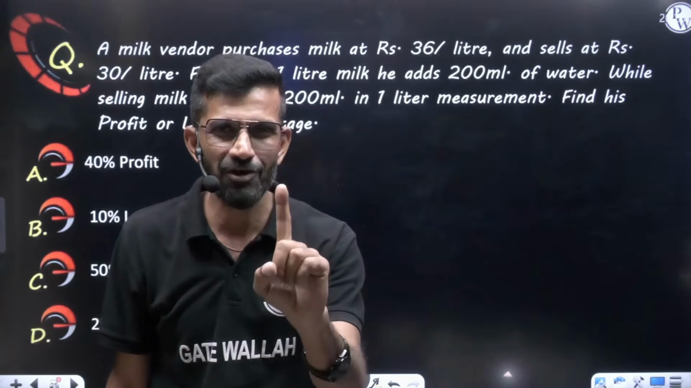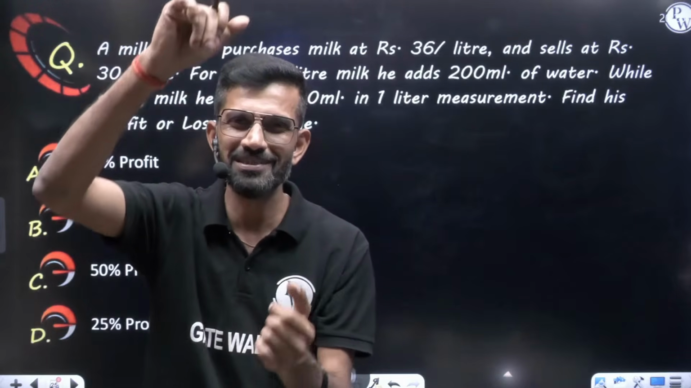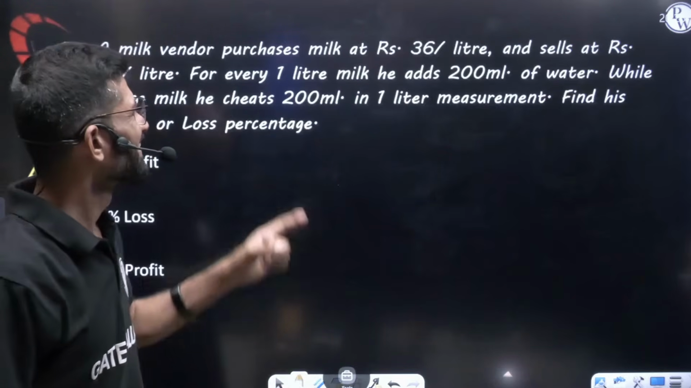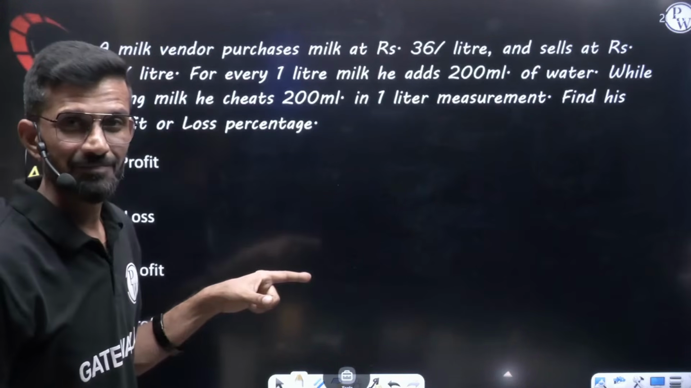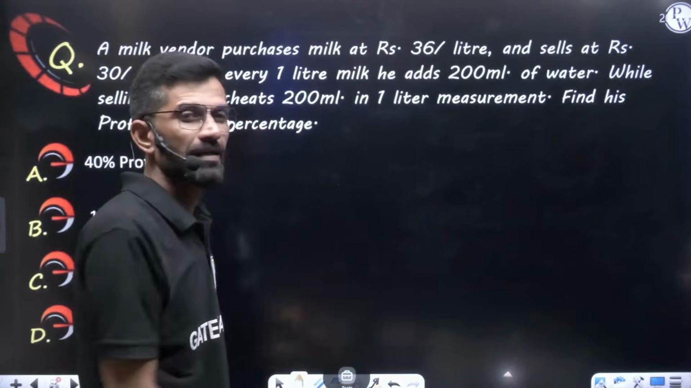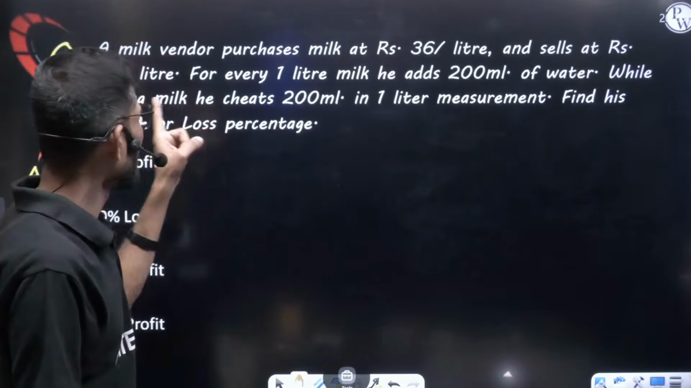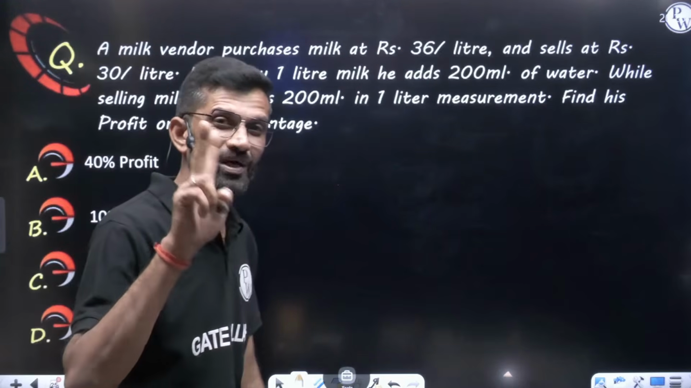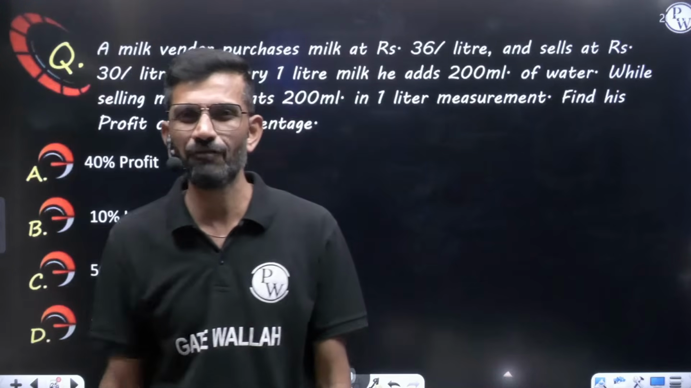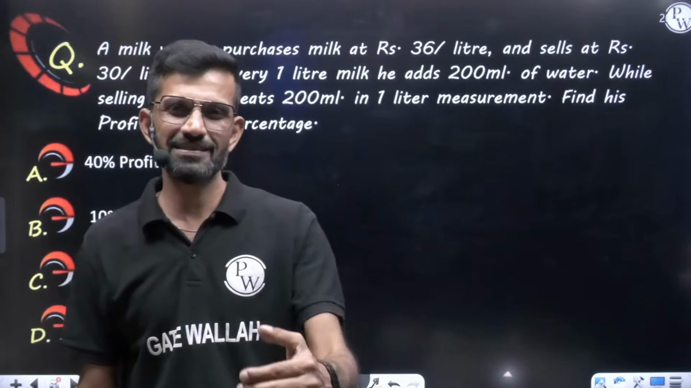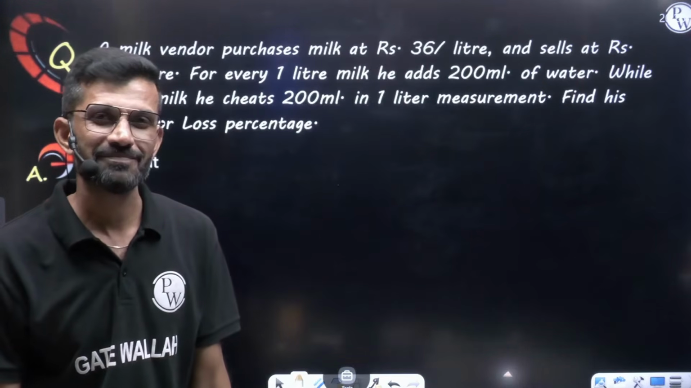Means 1 liter means 1000 ml milk he takes. Adding extra 200 ml water, total mixture became 1200 ml now. Furthermore, they have given, while selling milk, he cheats 200 ml in 1 liter measurement. See, one more thing he is doing. What does it mean, cheating 200 ml in 1 liter measurement? It means the customer came and asked, give me 1 liter milk.